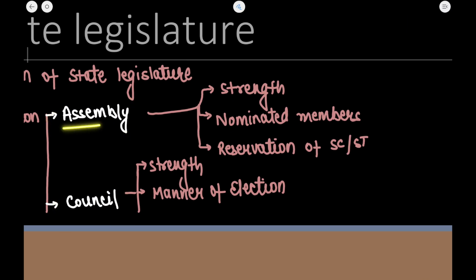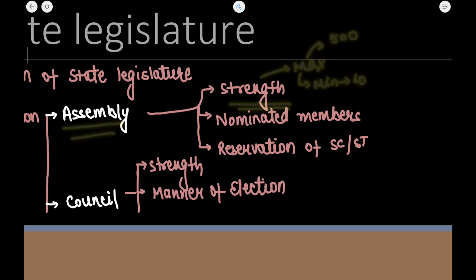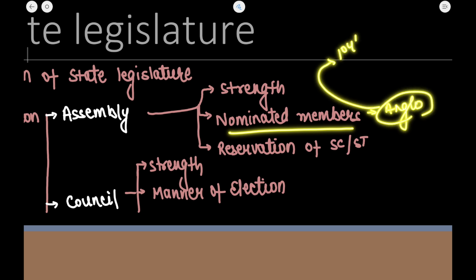We will see the composition of the assembly as well as the council. What about the assembly? What is the strength, the maximum number? What can be the maximum number in the state legislative assembly? The maximum number of members can be 500, and the minimum number of members can be 60. Okay, now what about the nominated members? Nominated members were there in the state legislative assembly as Anglo-Indians were appointed, but by the 104th Amendment Act, this provision was done away with.